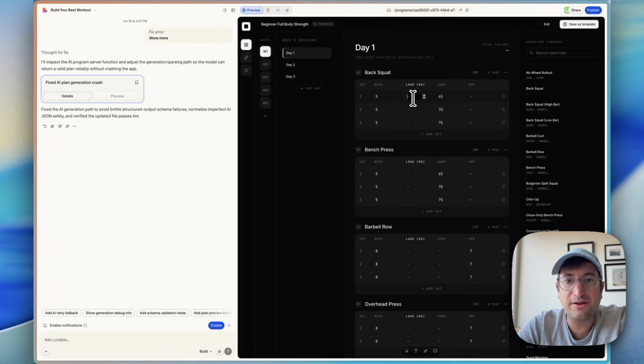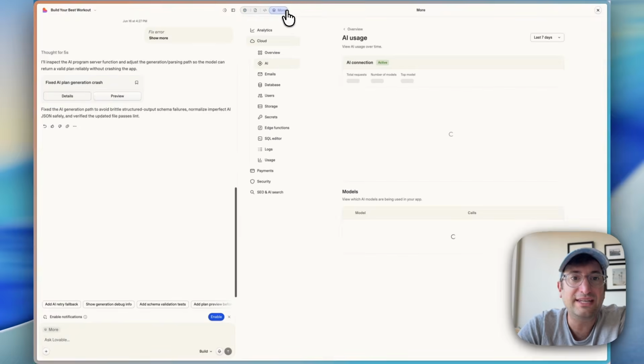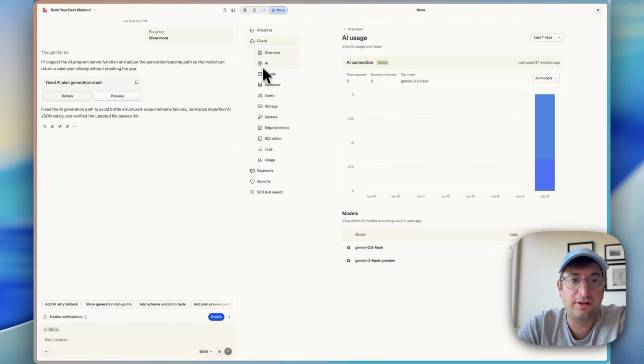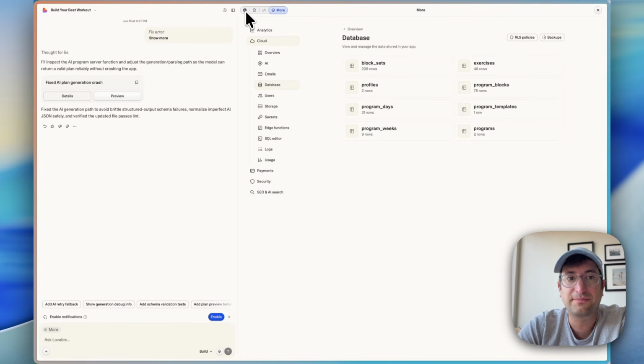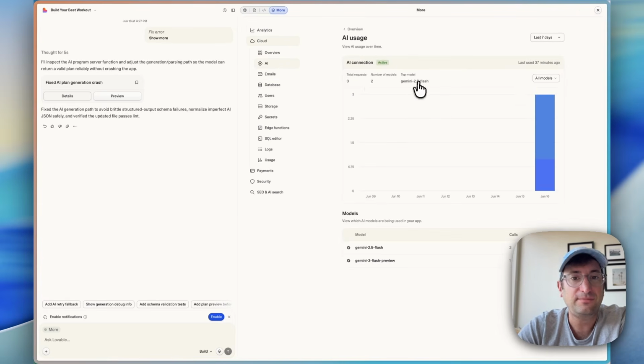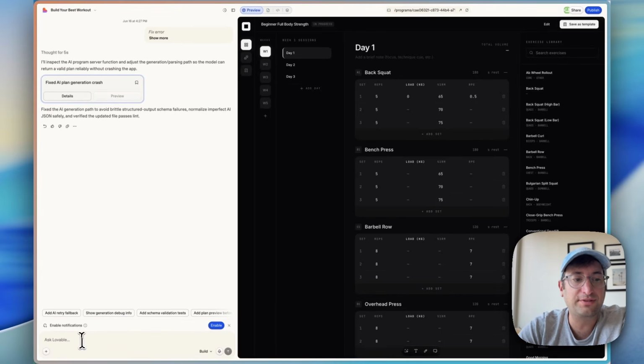And now we can go in and we can add information about what we did, how many kilograms. We can also update that to pounds if we wanted to do that instead of kilograms, and how many reps. And then it'll save as we go along in the backend database. And that's what's so powerful about using Lovable Cloud and Lovable for the full stack backend database, is that this can be saved for my user, but then anyone else can log in, create their own workout plans, and save it for themselves. Under AI here, we can see, okay, so there were 3 calls. So I think that extra one did just get added. And to add more features to Lovable, we would just go to the left side.